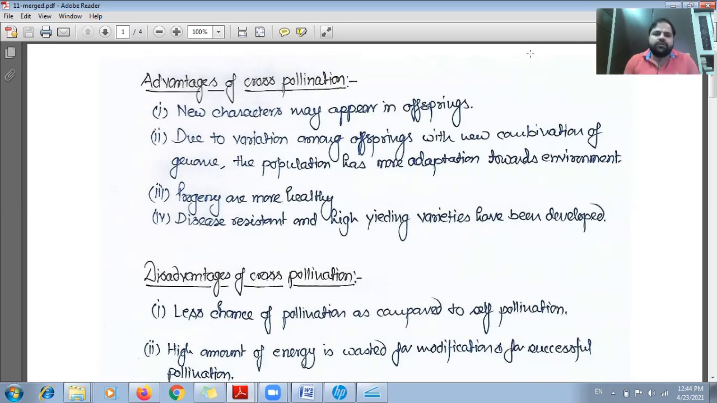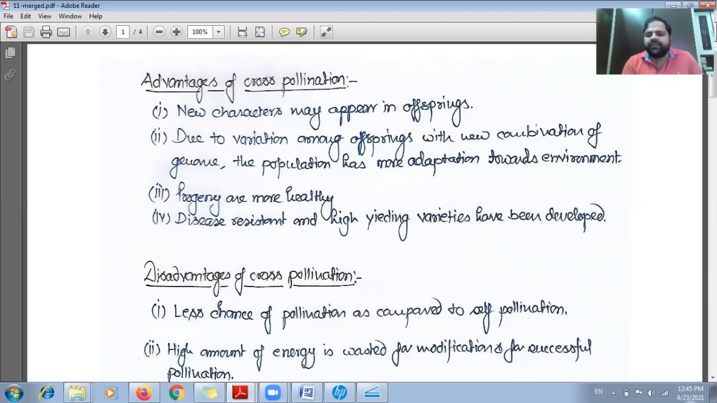But in case of cross pollination, what will happen? The genes from two different individuals will come. Suppose one individual is having the resistant variety, and another individual is having high yielding property, and both will combine. Then it may happen that the offspring will have both the properties, disease resistance as well as high yielding property. So several more useful characteristics can appear by cross pollination.